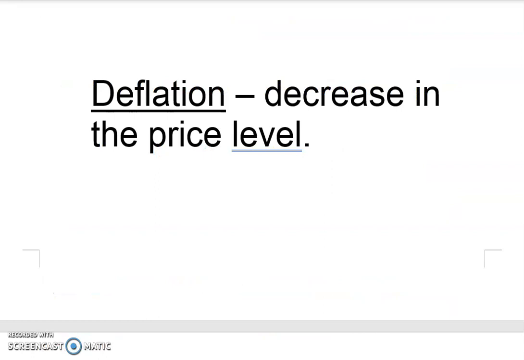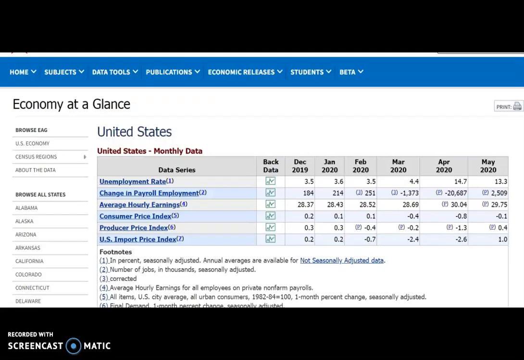And then we have deflation. It is the decrease in the price level. When you see that in general the prices of the majority of goods and services go down, that is deflation. Remember this place, Economy at a Glance. From the at-a-glance table, take a look at the consumer price index.